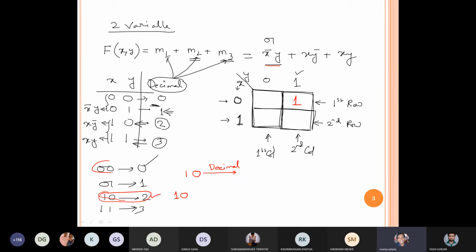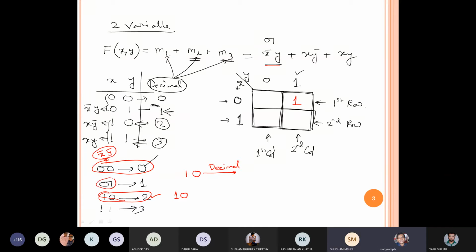Did you get this point? Here it is 0 0. How to write x and y? Tell me. In this case, here x is 0 and y is 0. That means x 0 means x bar, y 0 means y bar. So we can write x bar y bar.